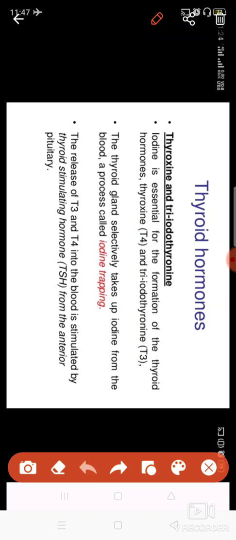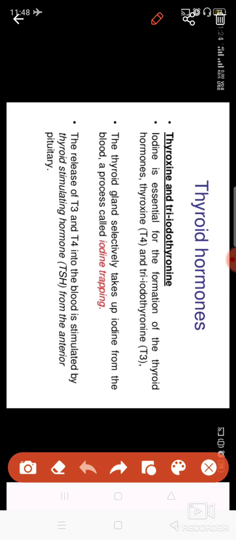These two hormones will be secreted only when your body has iodine, because iodine is essential for the formation of these two hormones, T4 and T3. When iodine is in your body, it is absorbed, reaches the thyroid gland, and it produces these thyroxine and triiodothyronine hormones.